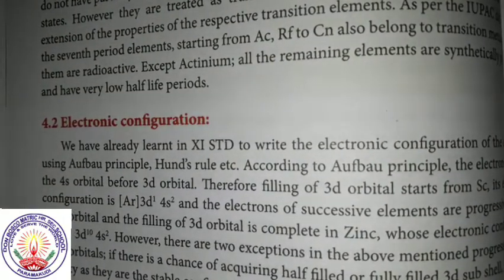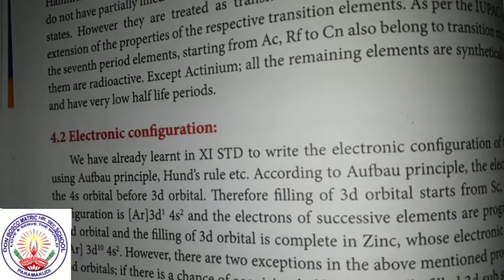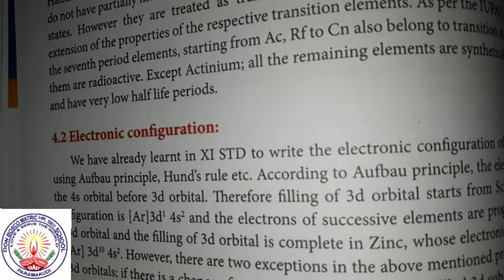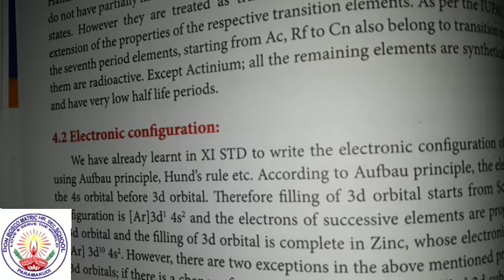Children, earlier we learned the definition of electronic configuration. What is electronic configuration? The arrangement of electrons over the orbitals is called electronic configuration.